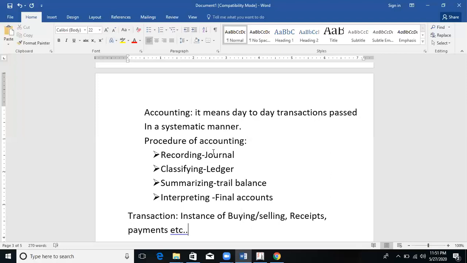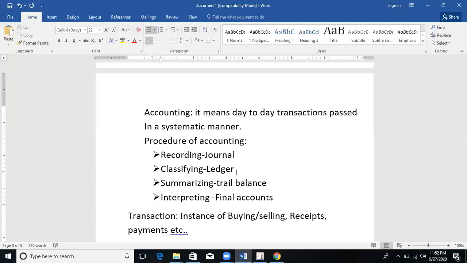But in today's practical implementation, how it is going on is, once you prepare the journal book, the ledger, trial balance, and final accounts books are going to close automatically. No need to prepare ledger, no need to prepare trial balance, and no need to prepare final accounts. Only one book you should prepare, that is the journal book.